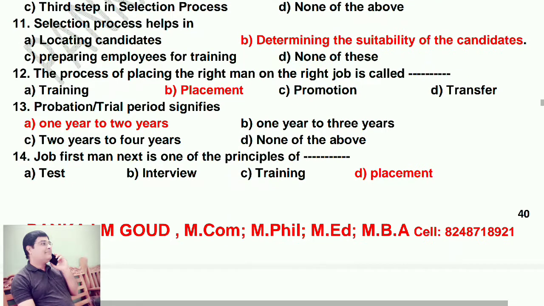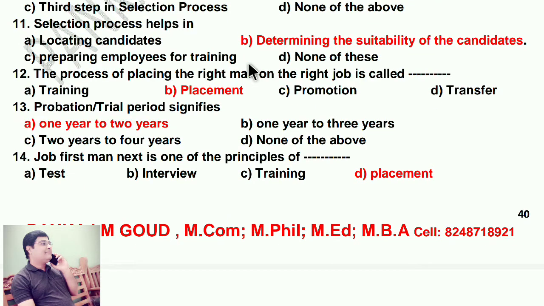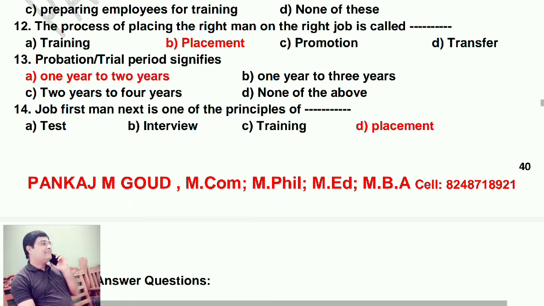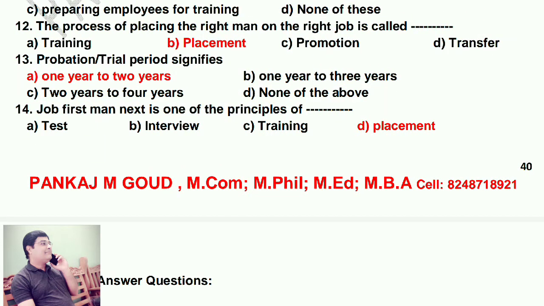Next point, selection process helps in determining the suitability of the candidates. The process of placing the right man on the right job is called placement. Probation or trial period signifies 1 year to 2 years. Job first, man next is one of the principles of placement.